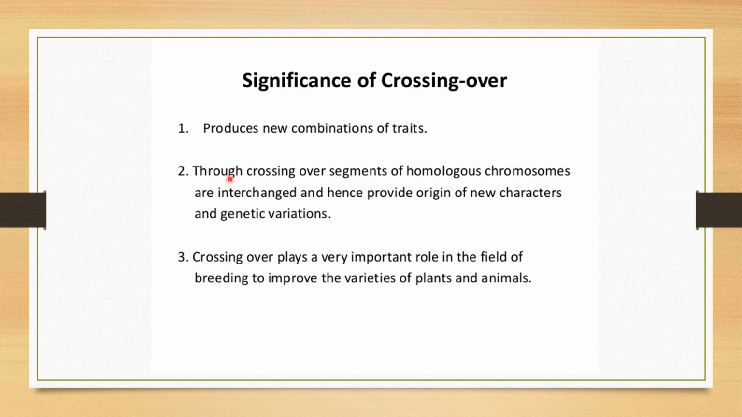What happens because of crossing over? The segments of homologous chromosomes are interchanged and they give rise to new characters and genetic variation. Crossing over also plays a very important role in the field of breeding to improve the varieties of plants and animals. You get better varieties of plants and animals. The one which is of positive character will be exposed more as compared to the negative.